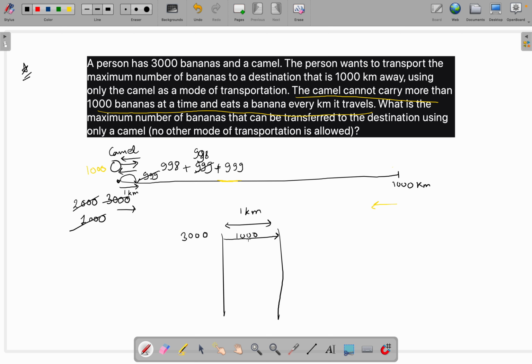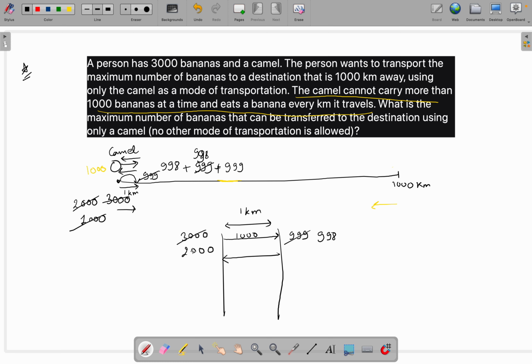It will require one banana per kilometer, so it will eat one banana, and we will be left with 999 bananas. Now the camel will take one banana from here and go back again, because here we are left with only 2000 bananas, and at the time of going back, it will take one banana from here. 998 bananas will be left, so that it can eat one banana when it moves 1 kilometer back.